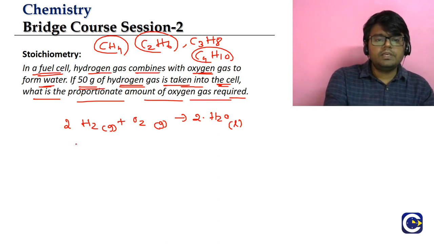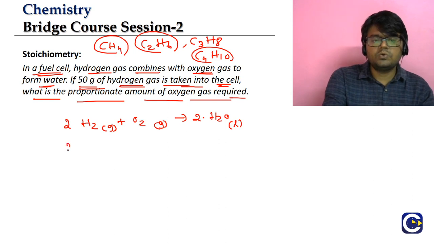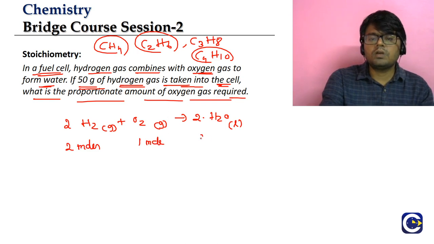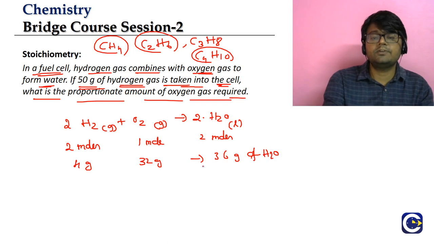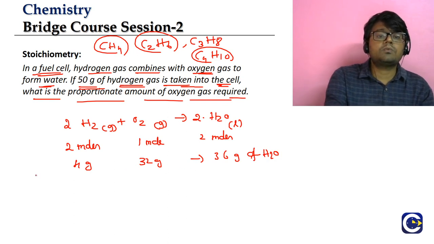Now the mole ratio we have to first express. What is the mole ratio? 2 moles of hydrogen will combine with 1 mole of oxygen to produce 2 moles of water. 2 moles of hydrogen means 4 grams, will combine with 1 mole of oxygen, which means 32 grams, to produce 2 moles of water, meaning 36 grams of water. We can see 4 plus 32 is 36. Now comes the question. So this is the stoichiometric amount.